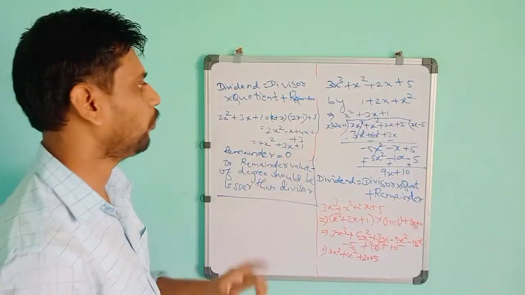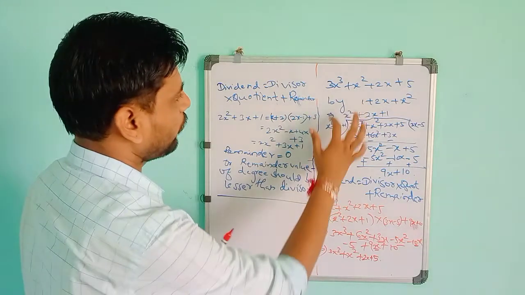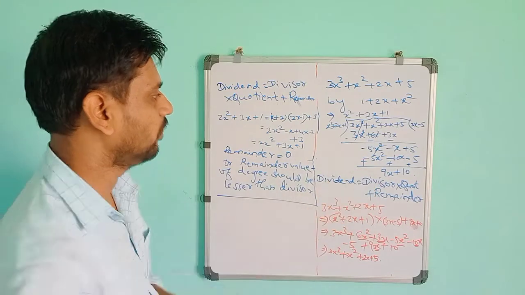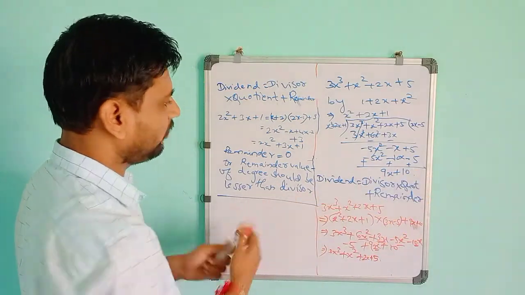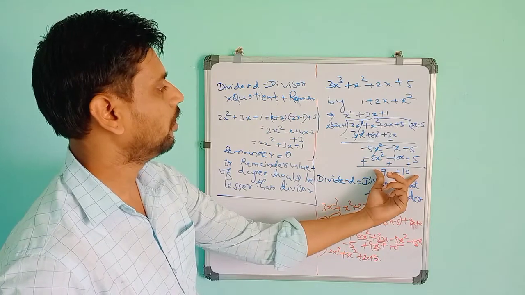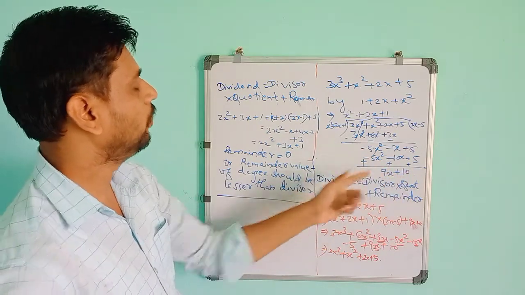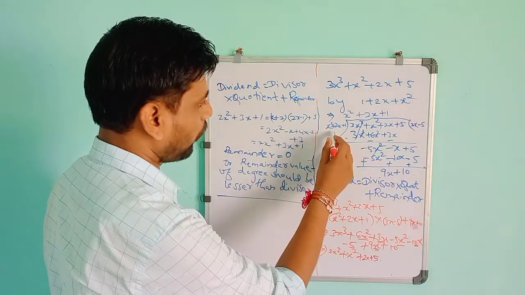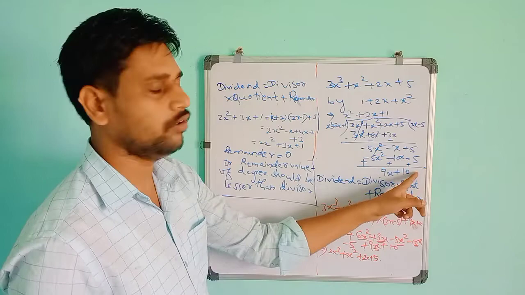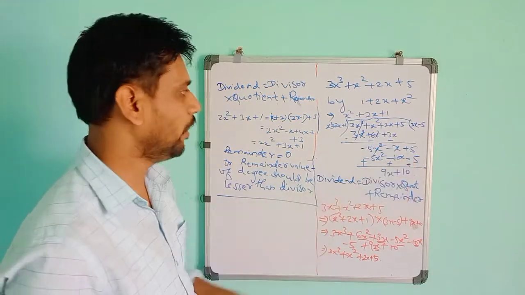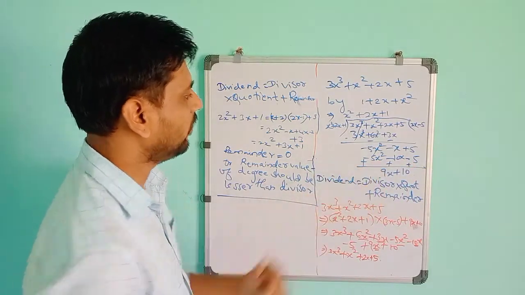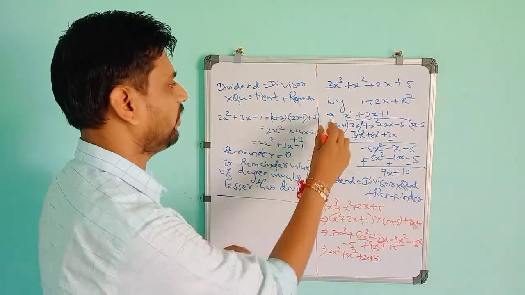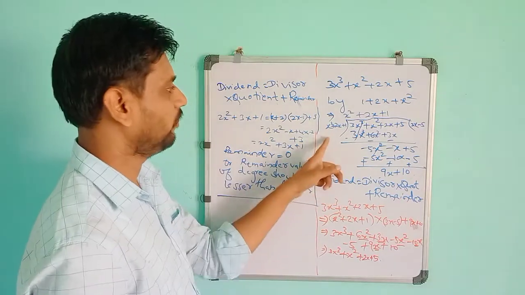So in the division of polynomials, the degree of the divisor should be greater than the degree of the remainder. Up to that you have to continue the process. Here the remainder is up to the power of 1, so you have to stop here because the divisor is in the second power. The main condition is that the degree of the remainder polynomial is always lesser than the degree of the divisor.